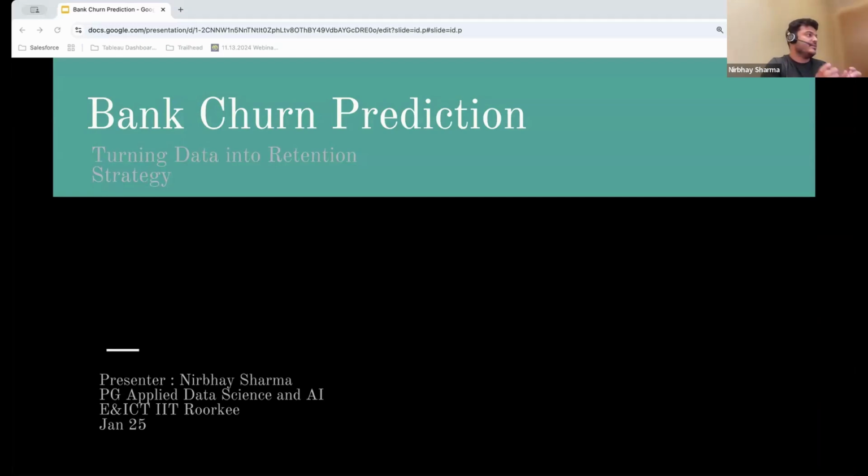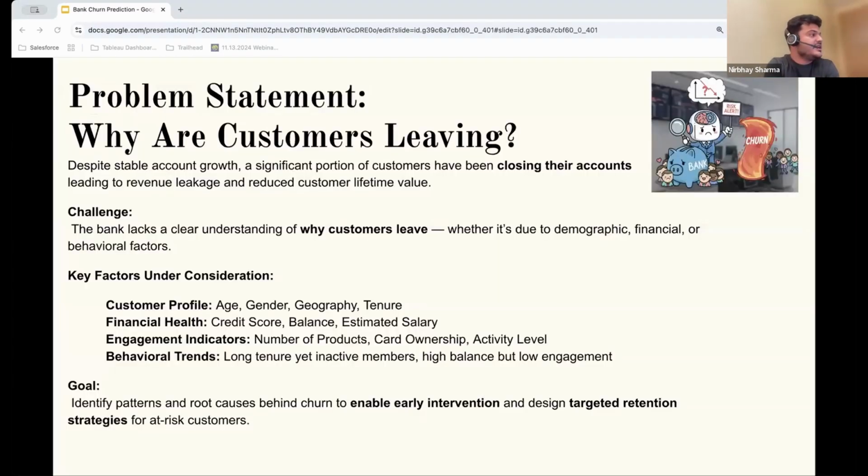Basically on bank churn prediction. The problem statement was that, based upon the customer churn rate, there was substantial revenue leakage and a significant loss in customer lifetime value. The bank was lacking a clear understanding of where the underlying factors, such as demographic, financial, and behavioral aspects of the customers, are accounting for this loss of revenue.